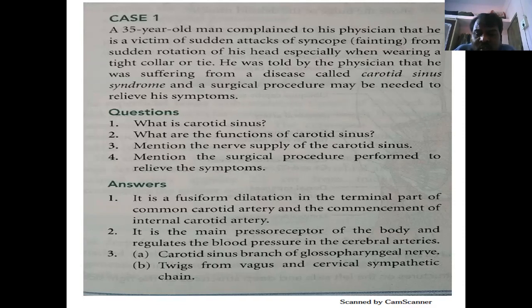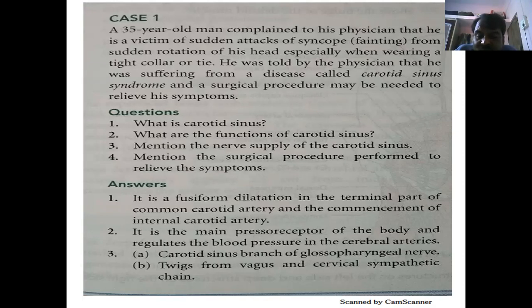You know that it is a fusiform dilatation of the terminal part of the common carotid artery and the commencement of the internal carotid artery. The common carotid artery divides into external and internal, and the internal carotid artery dilates at its starting point. That is the carotid sinus. Second, what are the functions of the carotid sinus? It is the main pressure receptor of the body and regulates the blood pressure in the cerebral arteries. So it is very important.